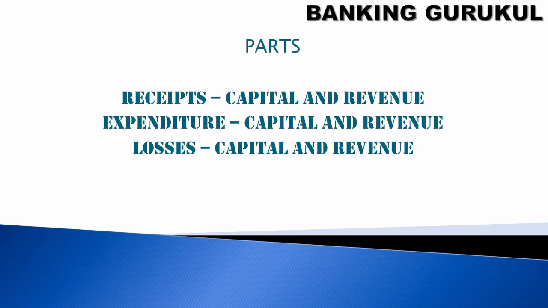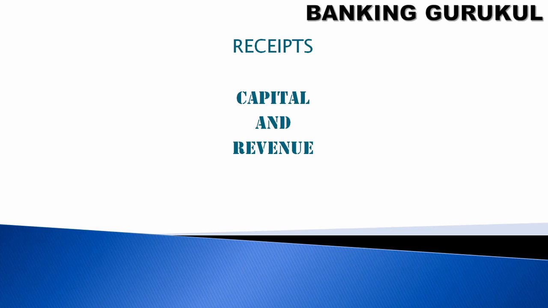So what are the parts available? You have capital and revenue receipts, capital and revenue expenditure, capital and revenue losses. So what are the receipts? First we'll discuss the receipts: capital receipt and revenue receipt.